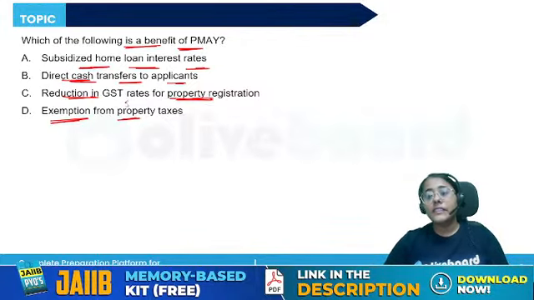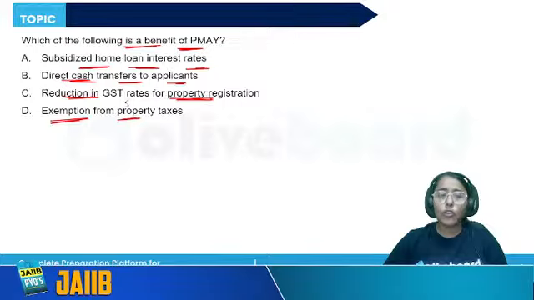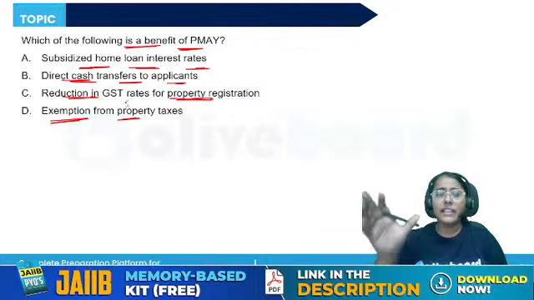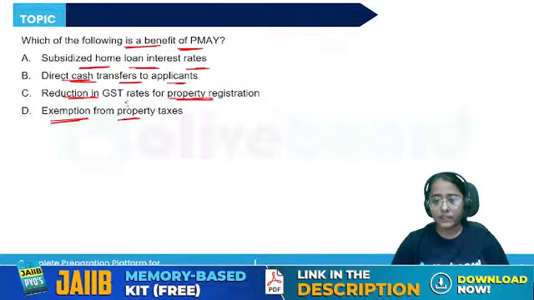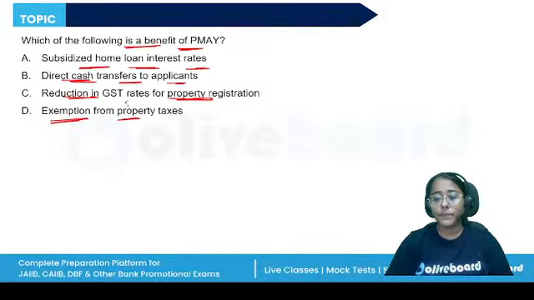This question is from your important retail asset product. Under the home loan, the Pradhan Mantri Awas Yojana was introduced. It is a housing loan scheme from 2015, right? And with the objective of housing for all in the urban areas by the year 2022. This was the aim.